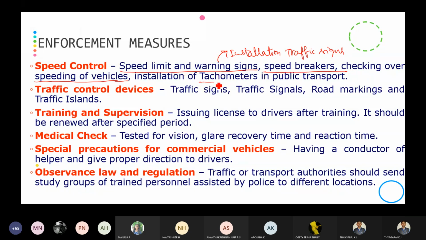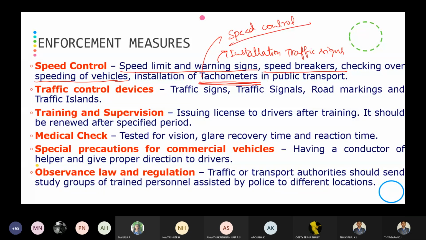And installation of tachometers in public transport. You can observe that BMTC will not move above 60 kmph, and KSRTC will not move above 60 kmph. Why? Because they have installed this speed control device, called a tachometer.